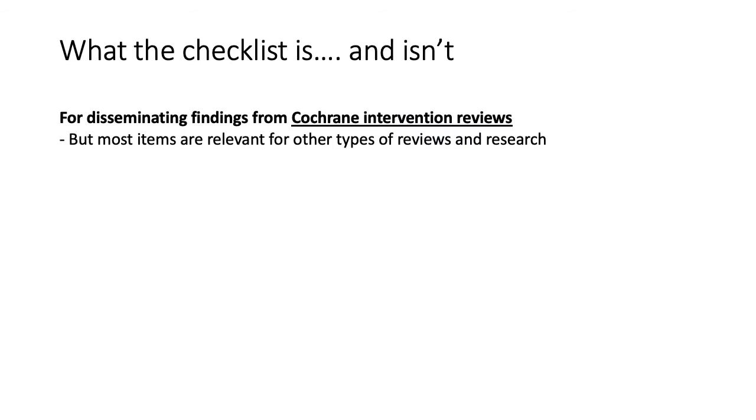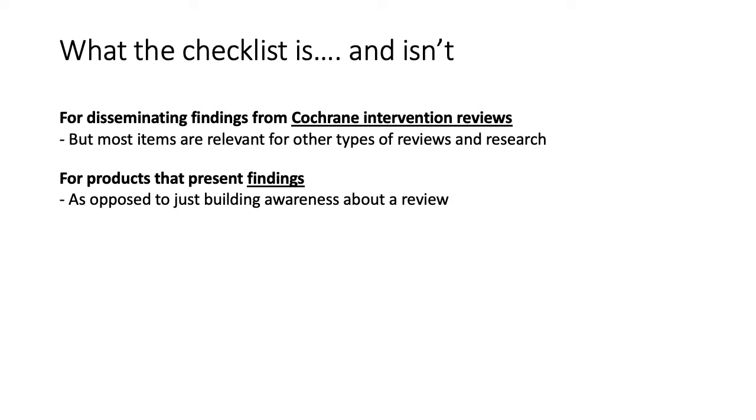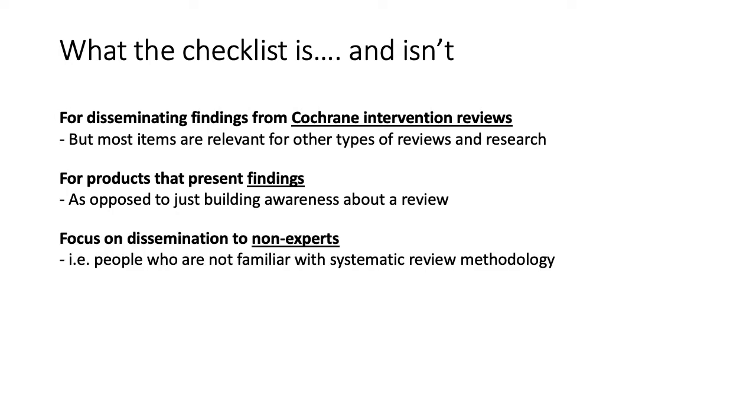To sum up what the checklist is and isn't, it is a resource to ensure a consistent way of communicating about findings from Cochrane intervention reviews. But most items are relevant for other types of reviews and research. It's for products that present findings, as opposed to just building awareness about a review. And the checklist helps you improve your dissemination to non-experts.